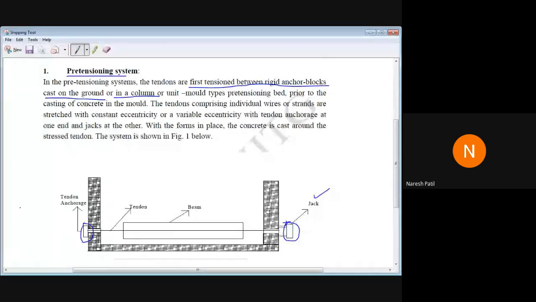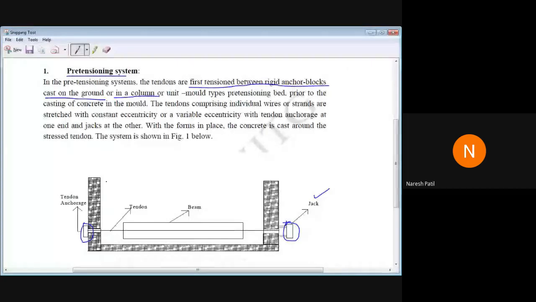Okay, so first the tension between rigid anchor blocks cast on the ground or in a column. So the tendon is stretched at the ends by using the rigid end block or the column or a unit prior to the casting of concrete in mold.